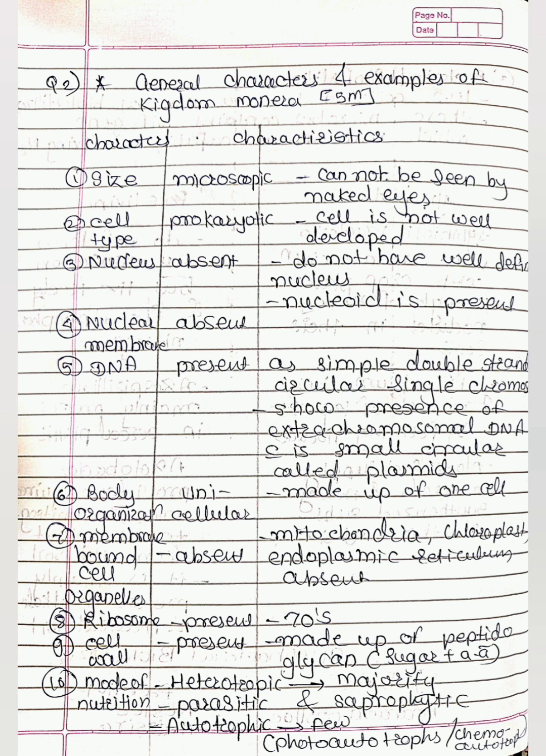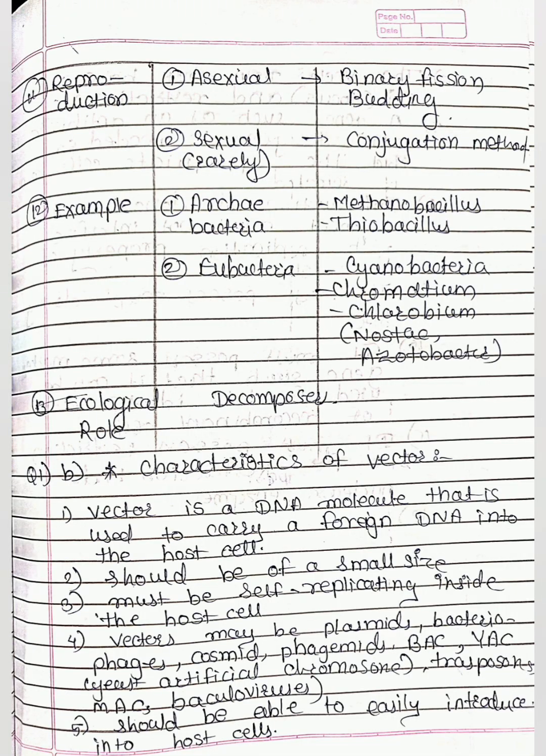Mode of nutrition is heterotrophic majority, parasitic and saprophytic, and some are autotrophic. Reproduction takes place by asexual method, which involve binary fission and budding. Sexual method rarely, which involve conjugation method. Examples में है main two categories. Archaebacteria, examples are Methanobacillus, Thiobacillus. Eubacteria, examples are Cyanobacteria, Chromatium, Chlorobium, Nostoc, Azotobacter.